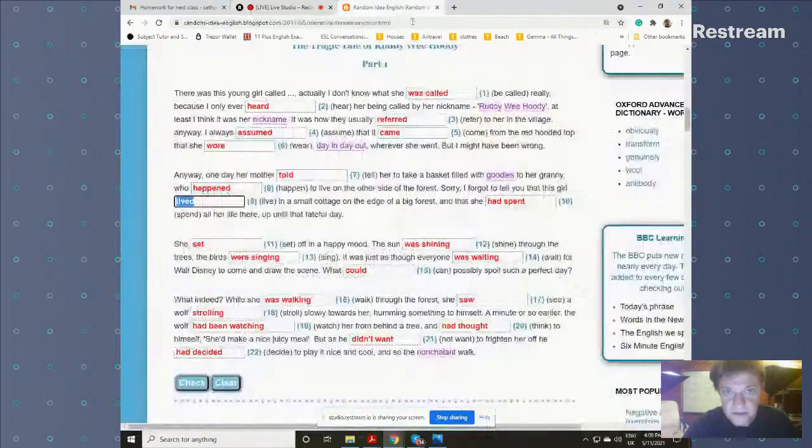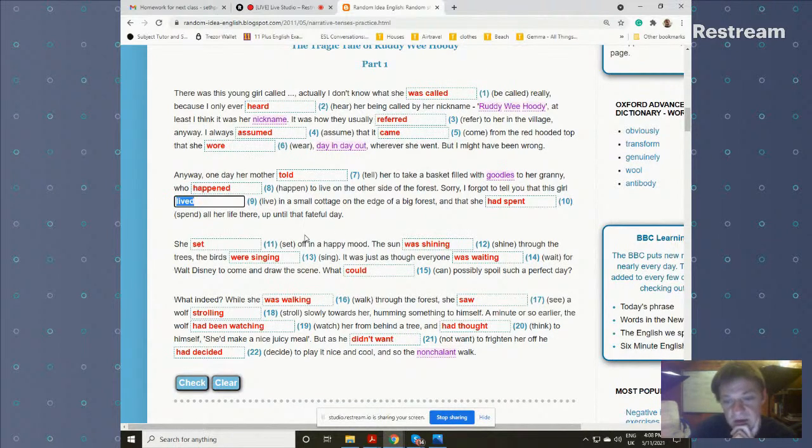Let's go back to this exercise. Roald Dahl has chosen to use the past simple. I forgot to tell you that this girl lived in a small cottage. Now, lived sounds more permanent than was living. If you use was living, it sounds temporary, that this girl was living in a small cottage on the edge of the big forest. If you say had been living, it just sounds like it's a moment that started in the past and continued to that moment.